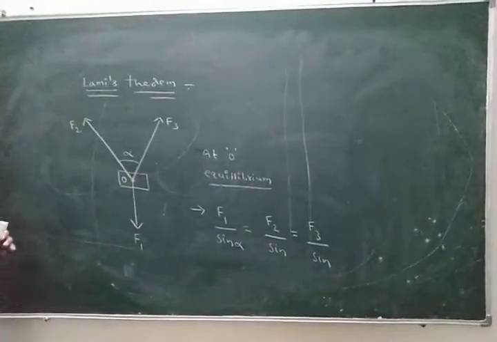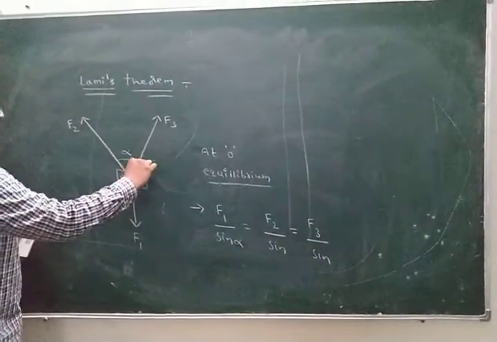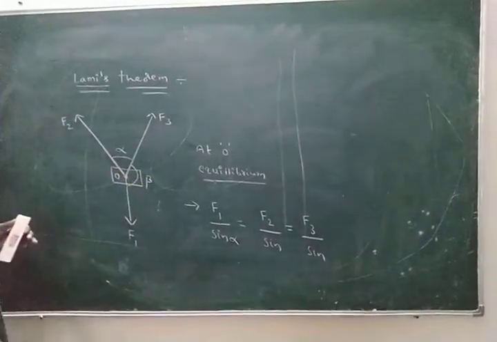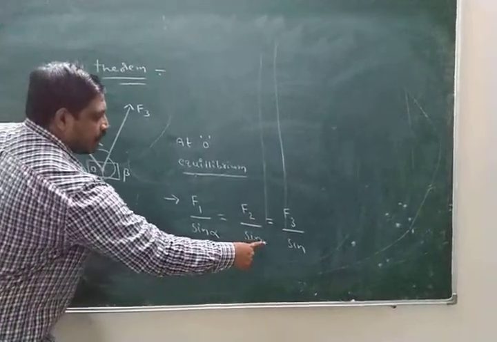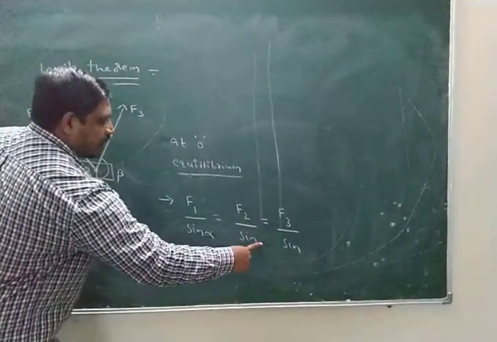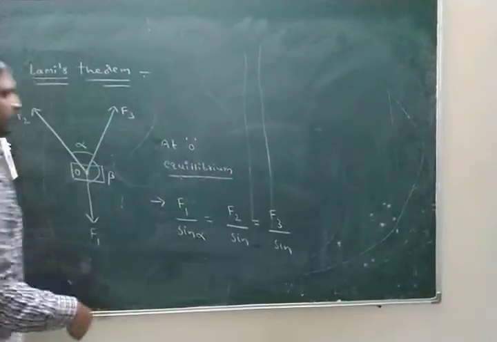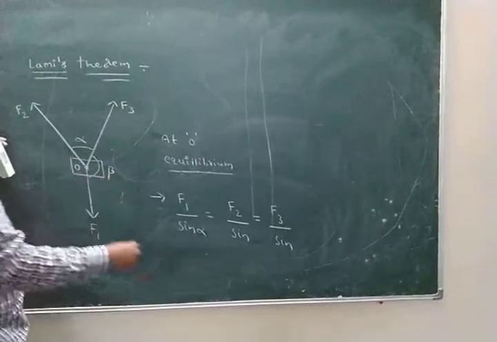Next one. Here, the angle between F1 and F3. Look here, beta. To see the formula, F2 by sin of the angle between the other 2 forces, that is F1 and F3. What is the angle between F1 and F3? Beta.